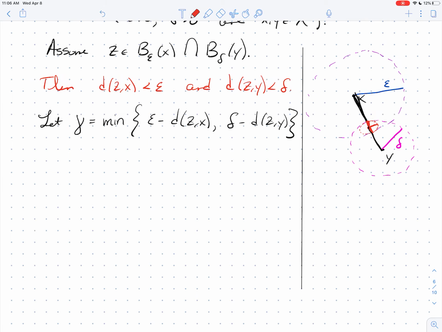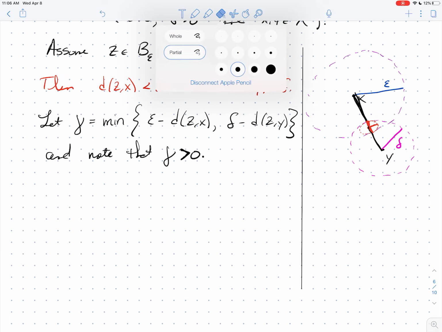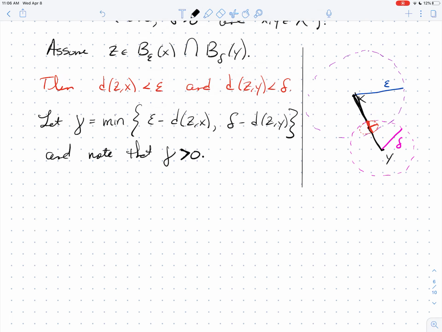Let's also note, I'll switch back to black, let's point out that gamma is positive. That's an important detail, right? If this is going to be a radius of an open ball, it has to be positive. I'm going to make the claim that, let's erase this here, the ball of radius gamma around Z is contained in the ball of radius epsilon around X intersect the ball of radius delta around Y.